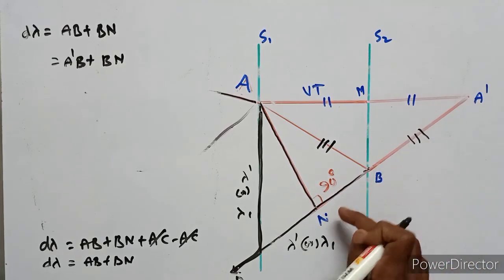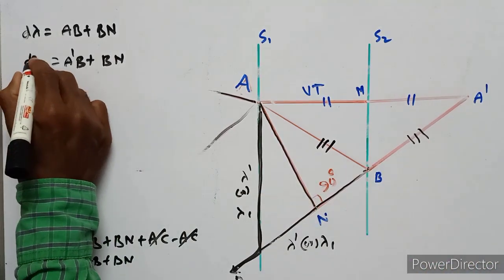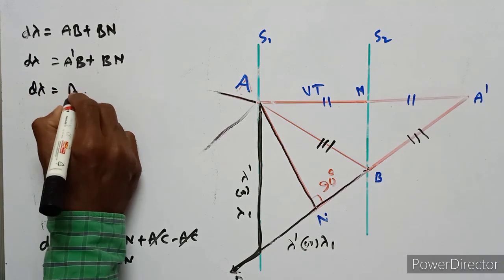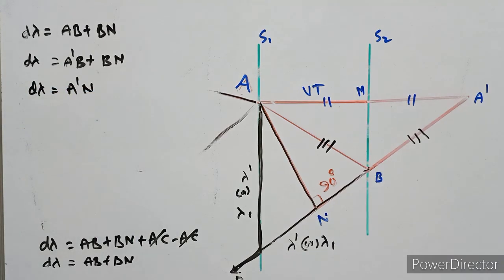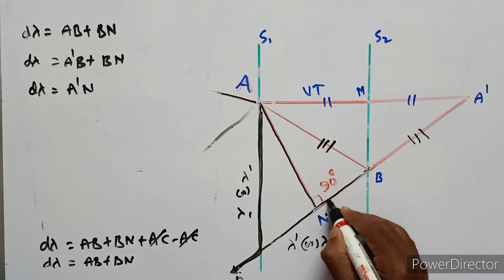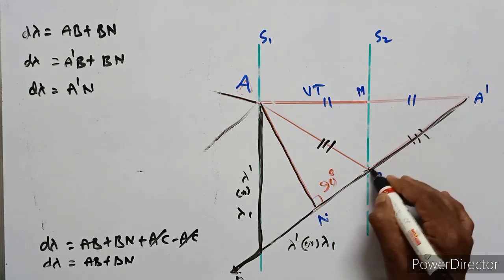So that means A dash N. D lambda equals A dash N. This is the total change in wavelength.